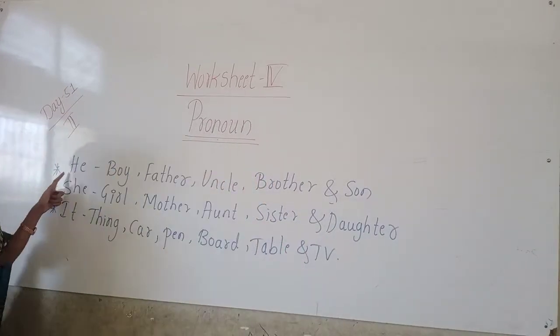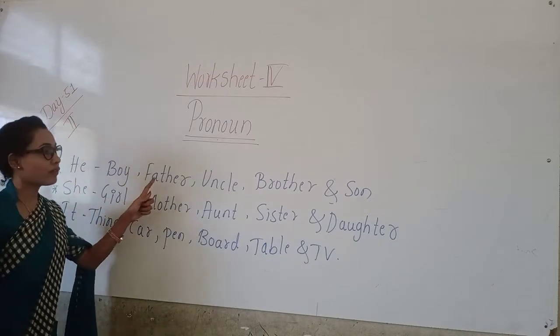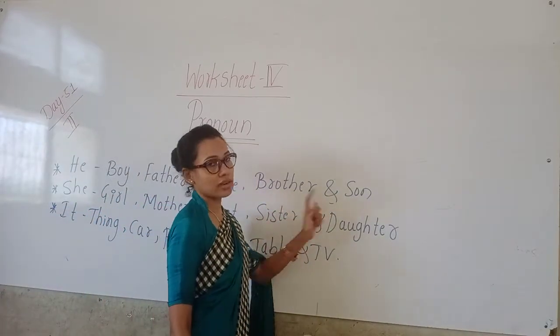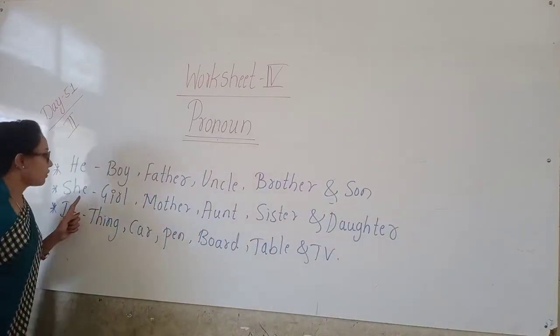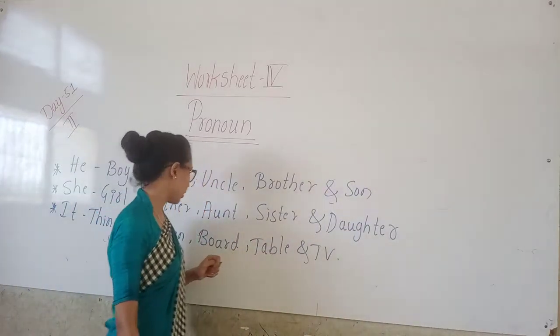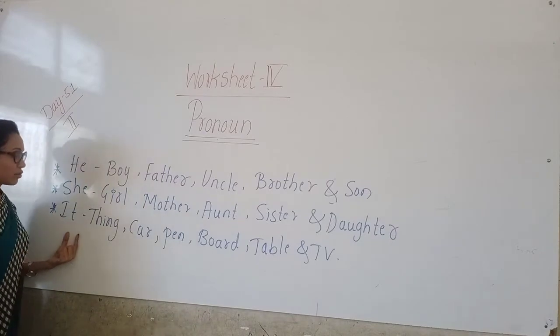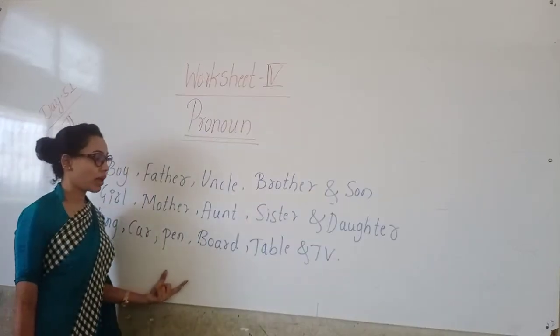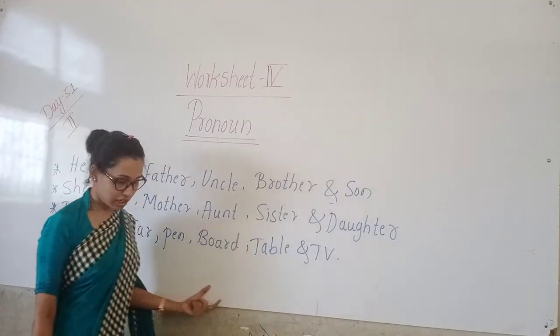The word "she" we are using for girl, mother, aunt, sister and daughter. The word "it" we are using for things, car, pen, board, table and TV, children.